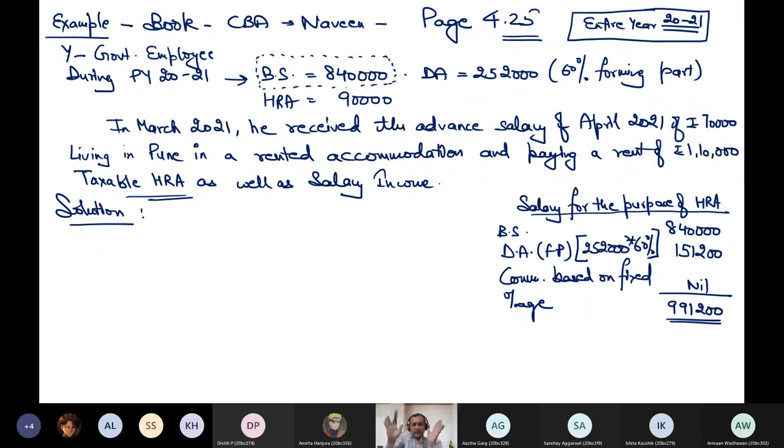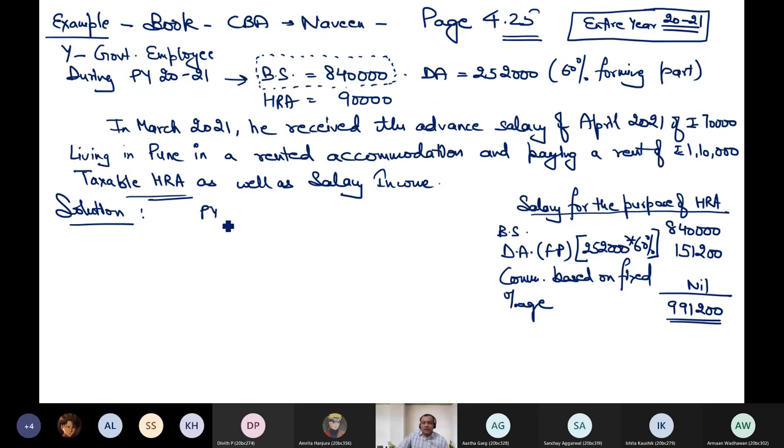I am not computing the taxable income of next year. I am computing the taxable income of previous year 2020-21, which ends on 31st March 21. So why will I take the salary of April 21 in my year? Because April 21 salary is not due in the period during which you occupied the rented accommodation in your previous year.